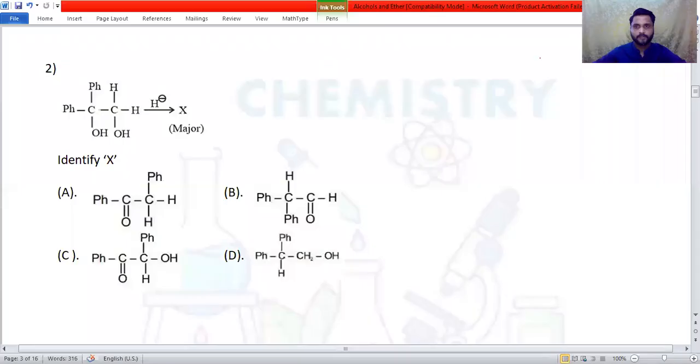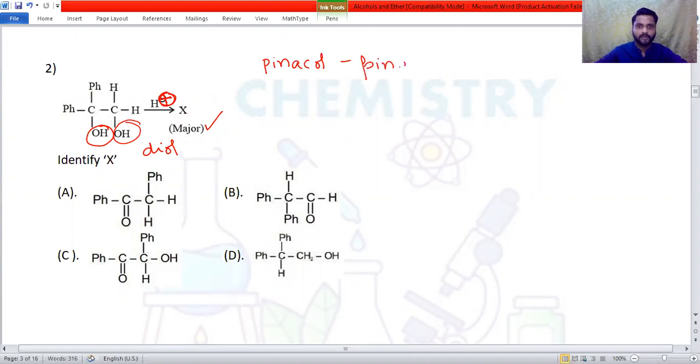Right? Question number 2. The given compound contains 2 OH groups, alcohol groups. So it is known as a diol. Okay. And then it is treated with the acid medium, H plus. And you write the major product. This is a very famous rearrangement called the pinacol-pinacolone rearrangement.